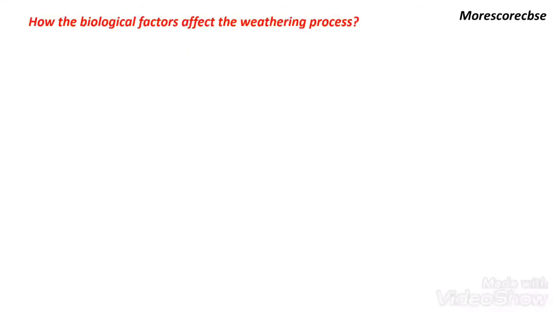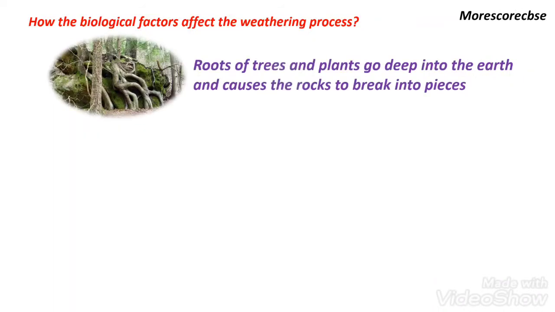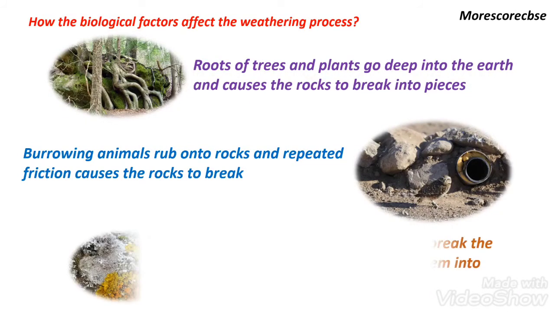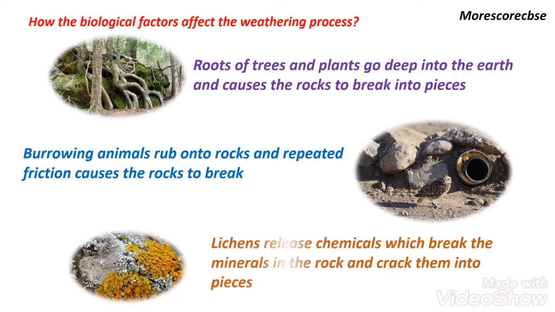How do biological factors affect the weathering process? Roots of trees penetrate deep into the earth and cause the rock to break into pieces. Burrowing animals such as rabbit, kangaroo, mice rub onto the rocks. Repeated friction causes the rocks to break. Lichens are microorganisms. They are a combination of algae and fungi which grow on rocks. They release chemicals which break the minerals in rocks and crack them into pieces.